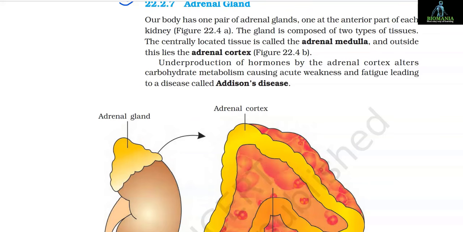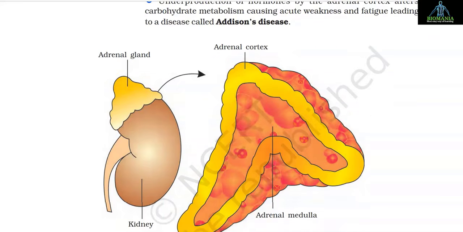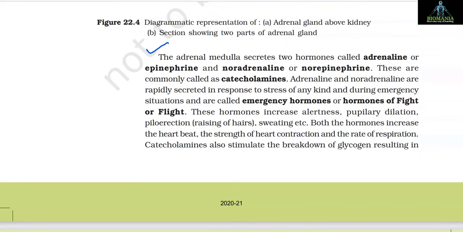22.2.7 Adrenal gland. Our body has one pair of adrenal glands, one at the anterior part of each kidney. The gland is composed of two types of tissues. The centrally located tissue is called the adrenal medulla, and outside this lies the adrenal cortex. Underproduction of hormones by the adrenal cortex alters carbohydrate metabolism, causing acute weakness and fatigue, leading to a disease called Addison's disease. The adrenal medulla secretes two hormones called adrenaline or epinephrine and noradrenaline or norepinephrine.